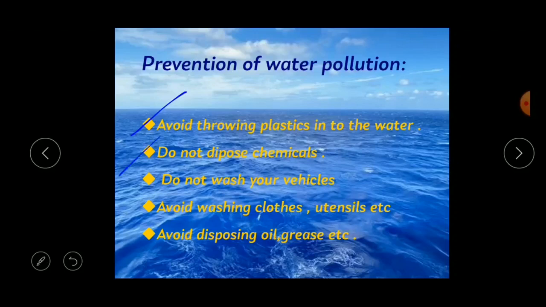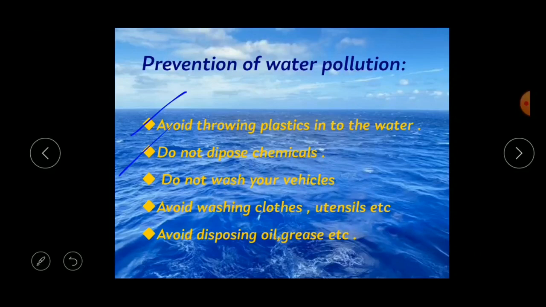The next point is do not dispose of chemicals. We are not supposed to throw or dispose of any chemicals into the water. The next point is do not wash your vehicles in the water.